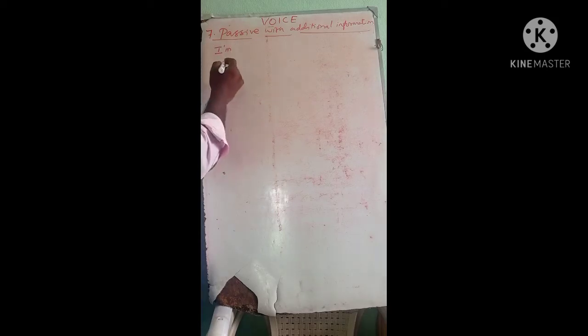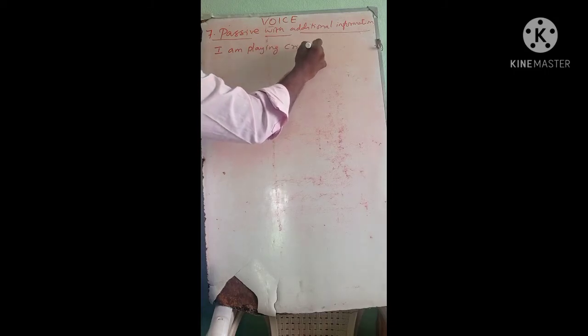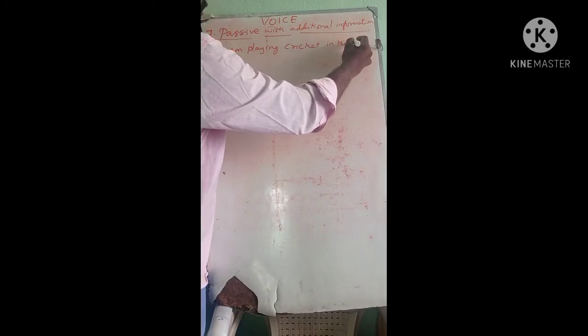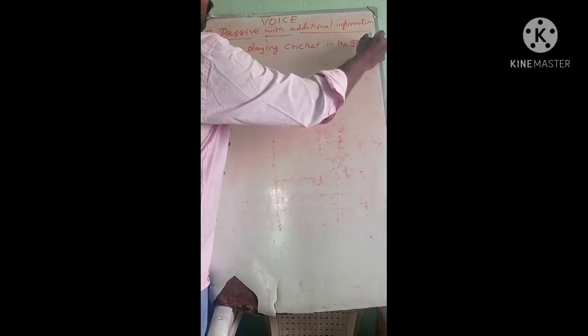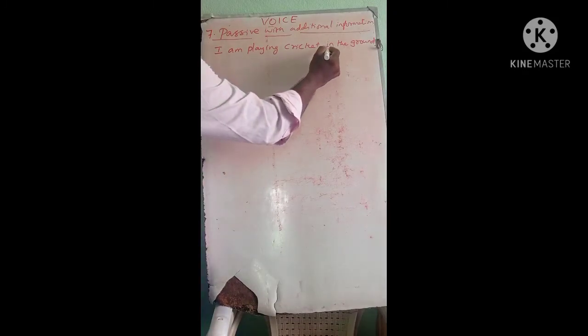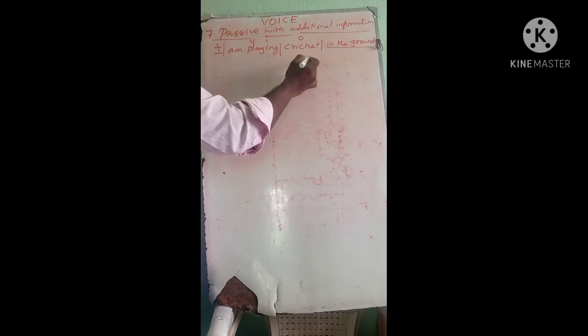For an example, I am playing cricket in the ground. See, in the ground is an additional information. I, subject, am playing, verb, cricket, object.